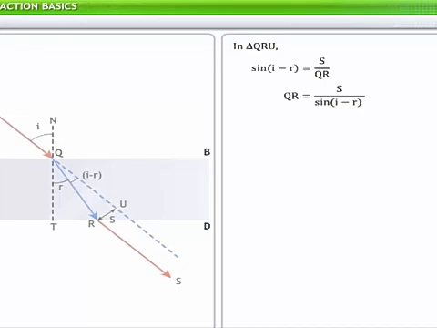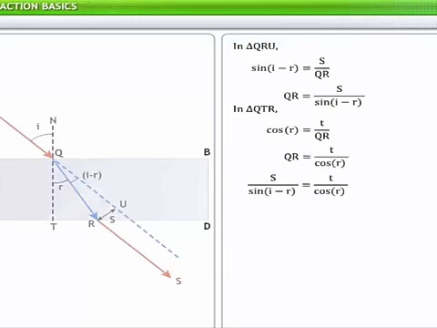Now consider the right triangle QTR. In this triangle, cosine of R is equal to the ratio of QT to QR, which is equal to the ratio of thickness T of the slab to QR. Thus, QR is equal to the ratio of T to cosine of R. This gives you equation 2. From equations 1 and 2, we get the lateral shift in the slab as S is equal to T multiplied by sine (I minus R) divided by cos R.